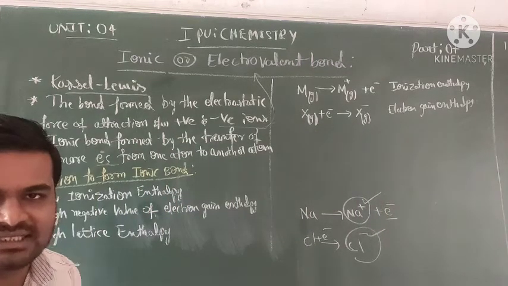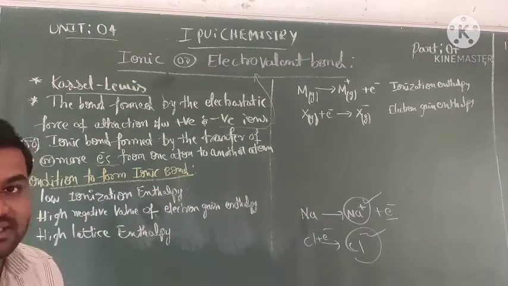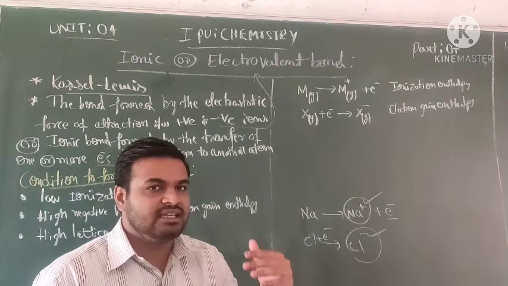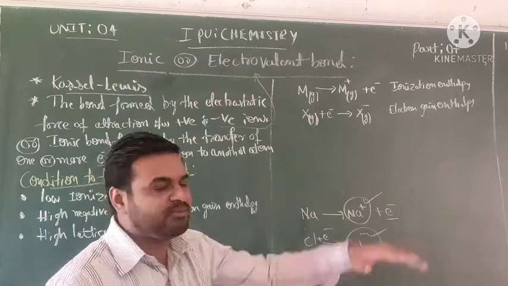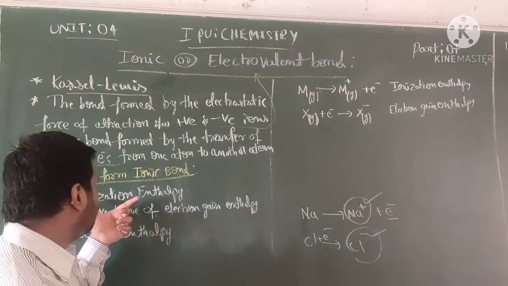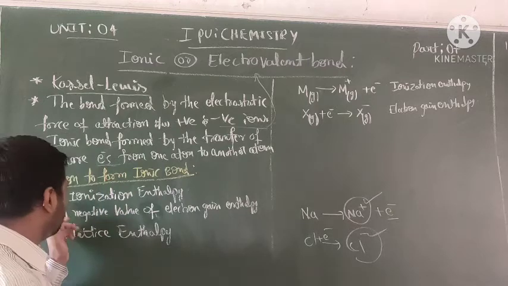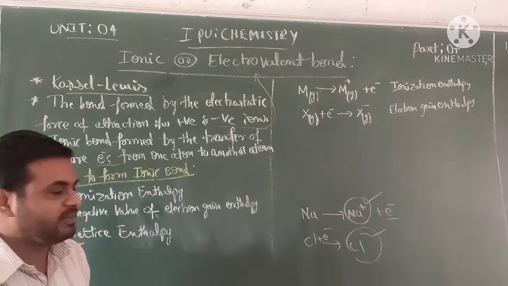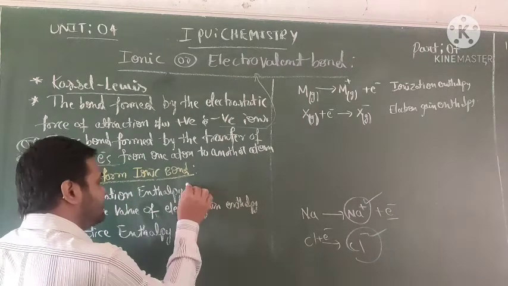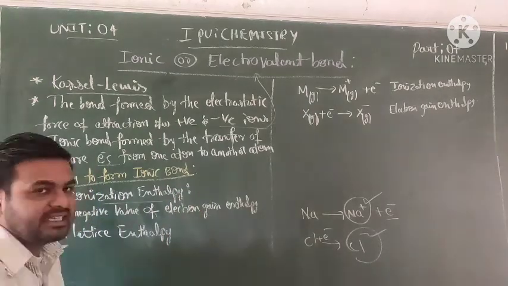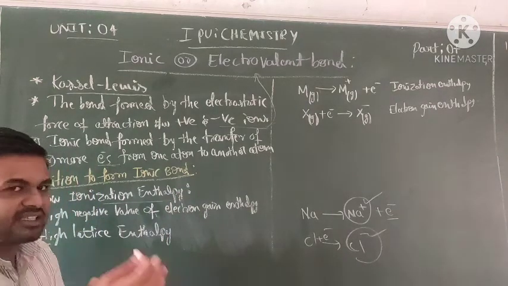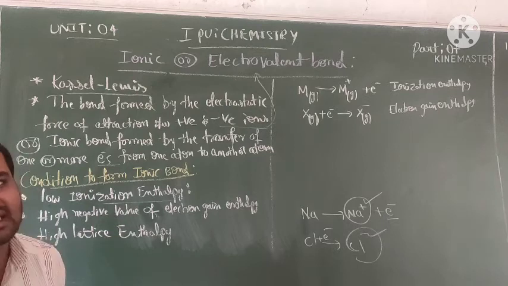Okay. Some conditions we need to know for the formation of ionic bond. What are the conditions? Three simple conditions explain the formation of ionic bond. First point is ionization energy: low ionization enthalpy. What is the meaning of ionization enthalpy? We already discussed it in the previous classes.